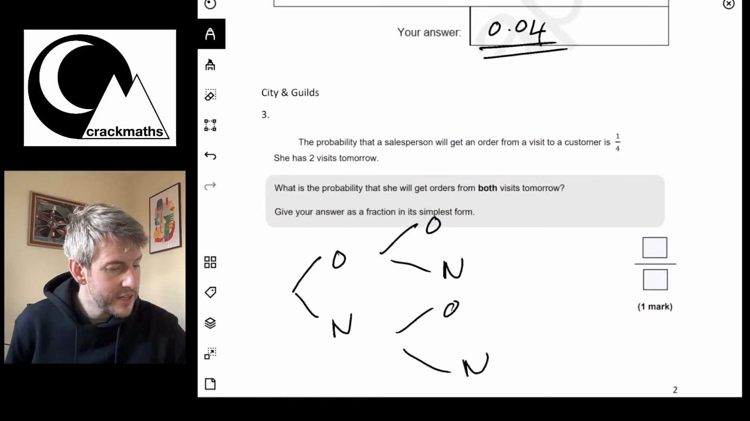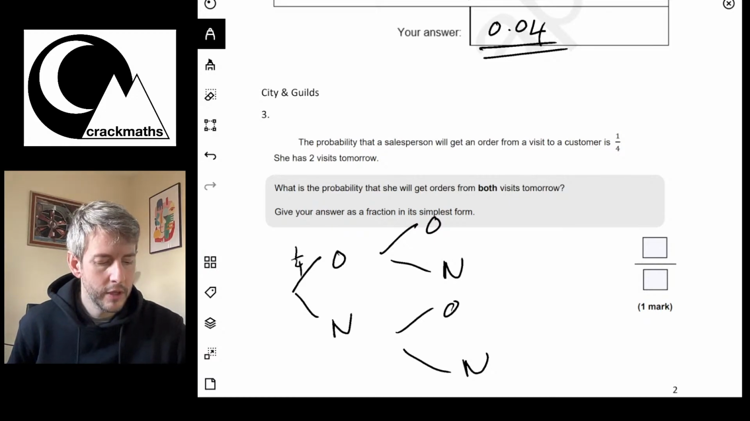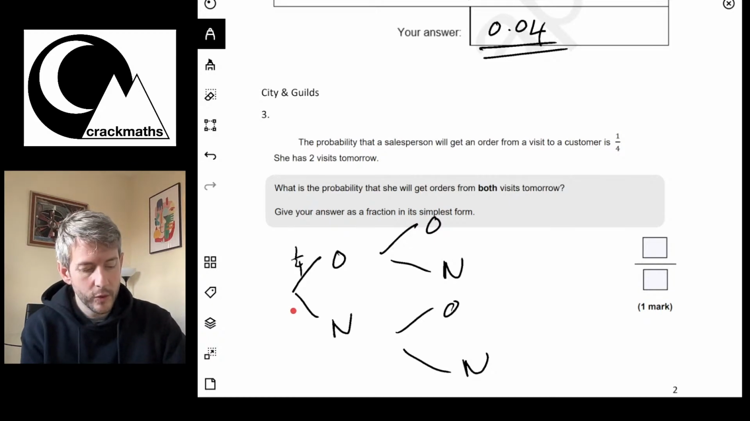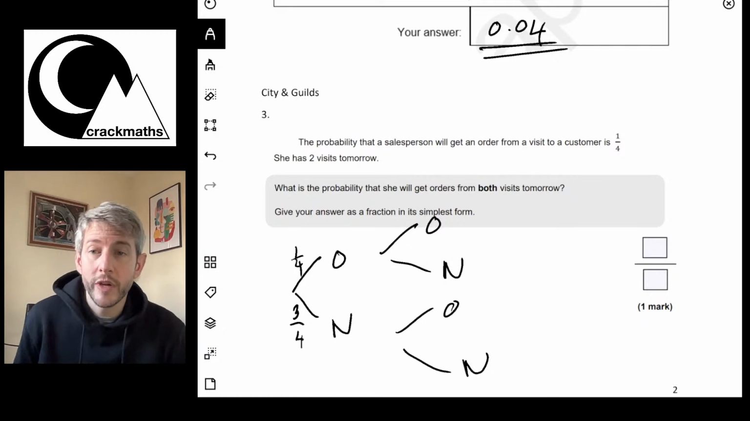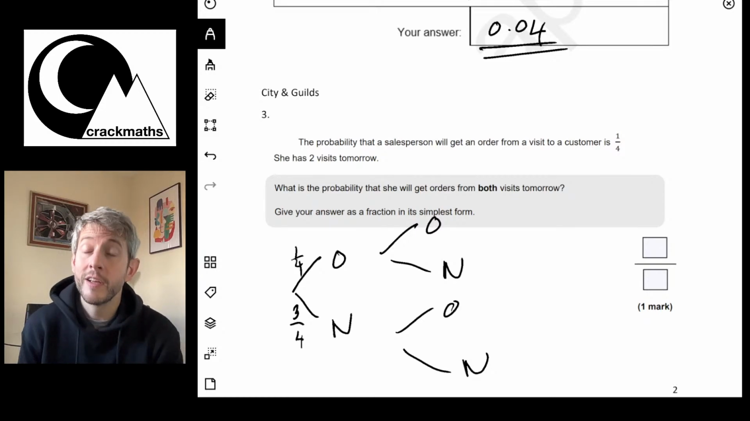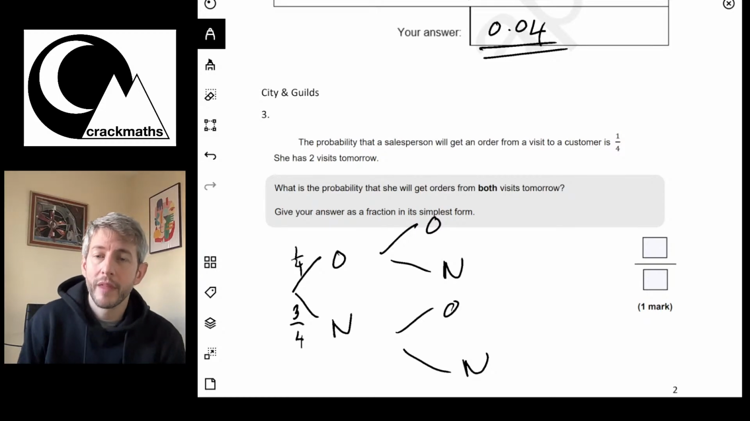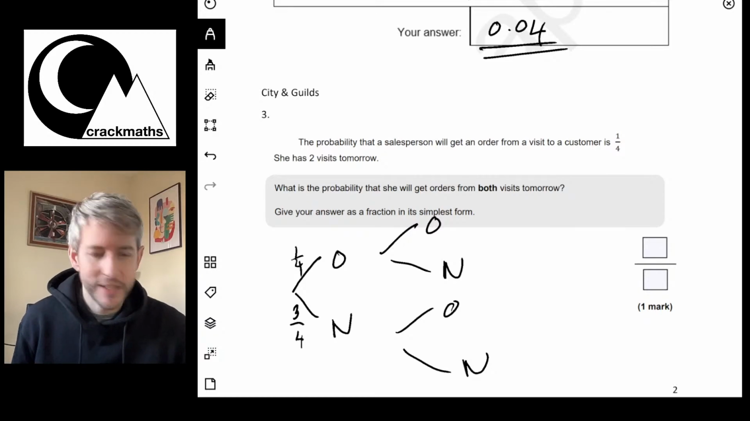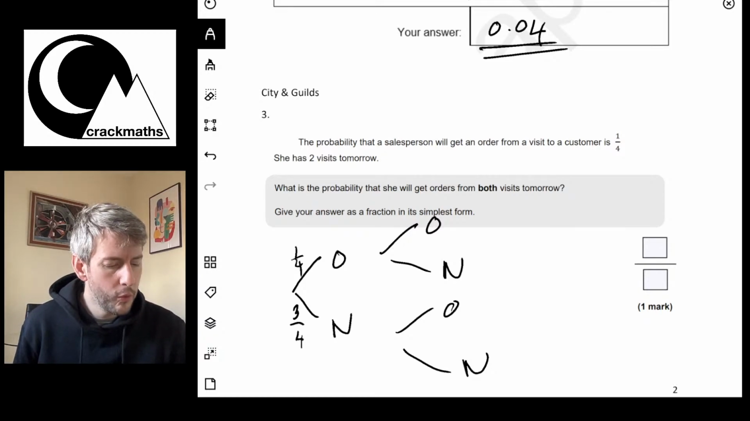Okay, so the probability that she gets the order is 1 out of 4. So if the probability that she gets the order is 1 out of 4, the probability that she doesn't get the order is 3 out of 4, because when we're talking about probabilities with fractions, it's important that we know that the full fraction is certain. So if something either happens or it doesn't happen, they've got to complete the fraction. So 1 out of 4 plus 3 out of 4 does equal 4 out of 4, so that is the certainty. So then we'll have 1 out of 4 here, 3 out of 4 for the no order, 1 out of 4 here, 3 out of 4 here.